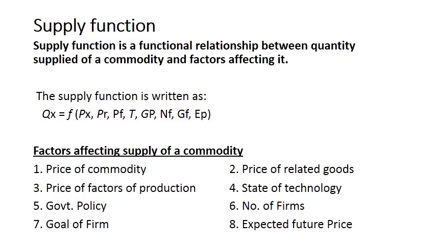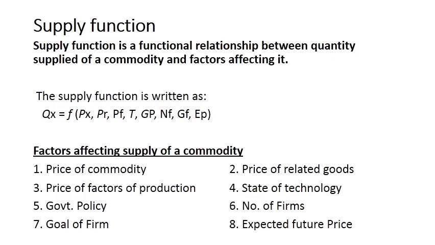T is the state of technology. GP is government policy towards the producers. NF is the number of firms producing the commodity. GF is the goal of the firm. And EP is the expected future price. So these are the factors which determine the supply of a commodity in the market. Now we are going to explain these factors one by one: if these factors change, what will be the effect on the quantity supplied?